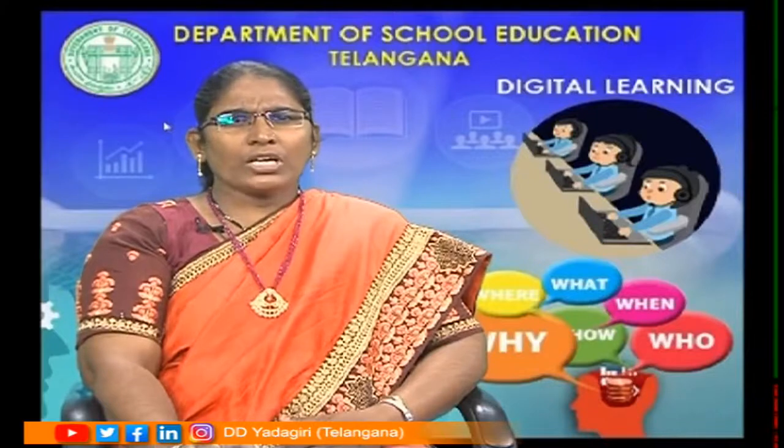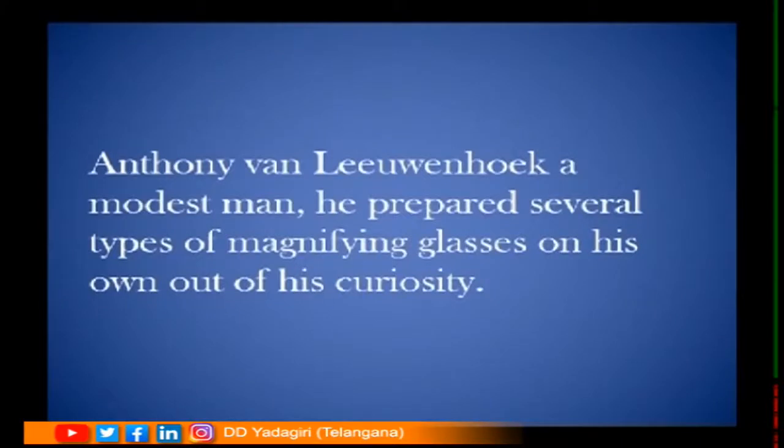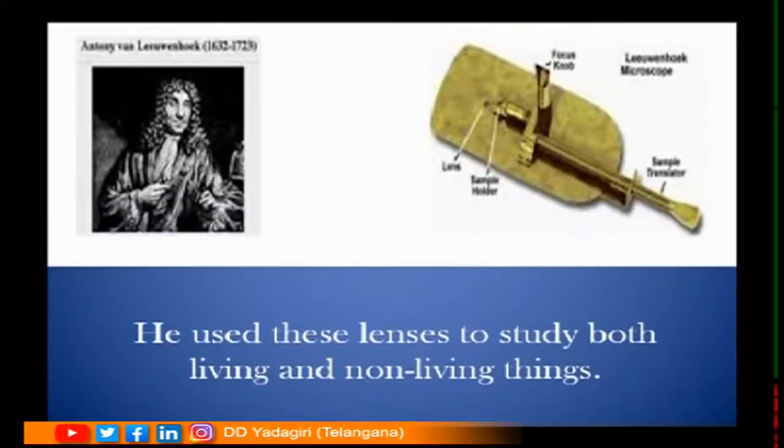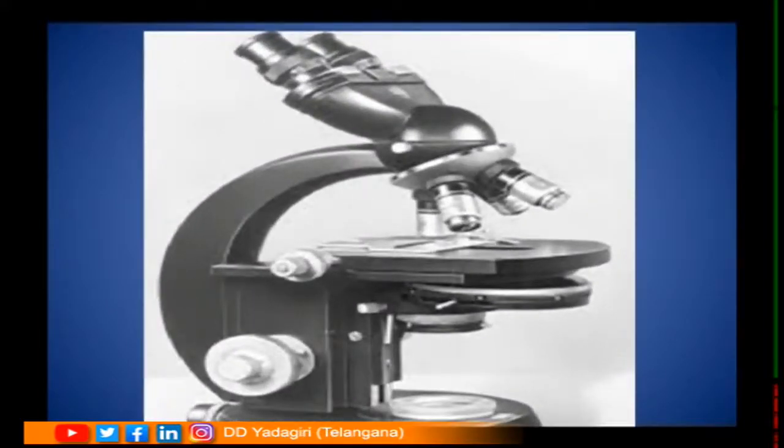Anthony van Leeuwenhoek was a modest man and he prepared several types of magnifying glasses on his own out of his curiosity. Here we can see, students, the first microscope which he made for himself to study both living and non-living things. This is a compound microscope, student. This microscope is used in the present days to see the cell so that the cell can be enlarged many times and we can see the cell properly. This microscope is used in hospitals and in the laboratories.